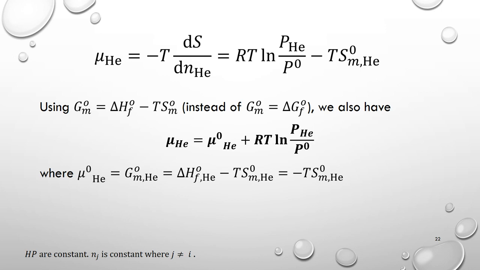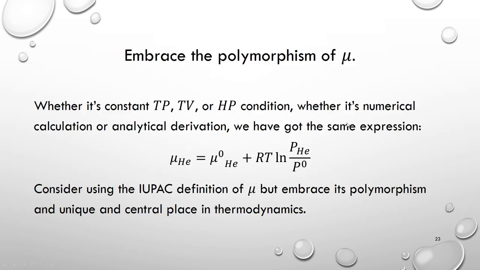I showed you three different conditions: constant T,P, constant T,V, and constant H,P. You can do constant U,V yourself in some other conditions, but in the end, you will get the same expression like this. So in the end, let's embrace the polymorphism of chemical potential, whether it's constant temperature pressure, constant temperature volume, or constant enthalpy pressure condition. Whether it's numerical calculation, analytical derivation, we'll get the same thing. And that's good, that's self-consistency.